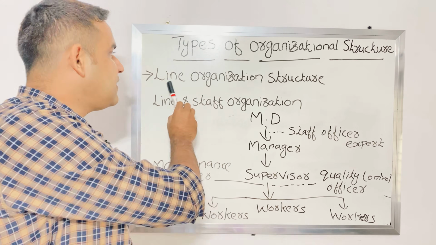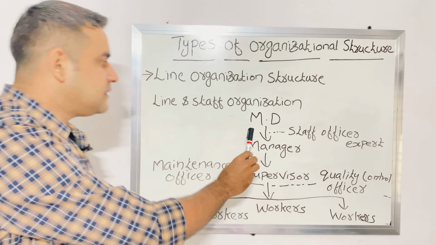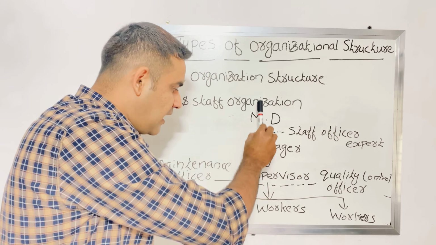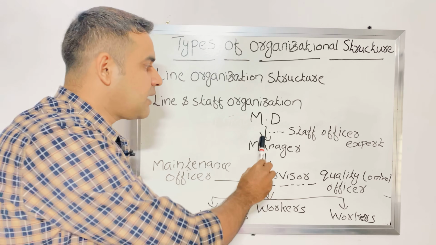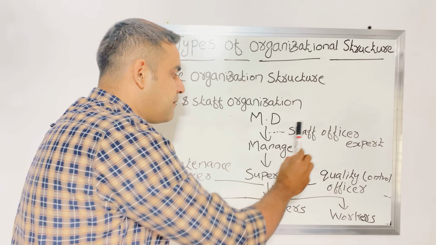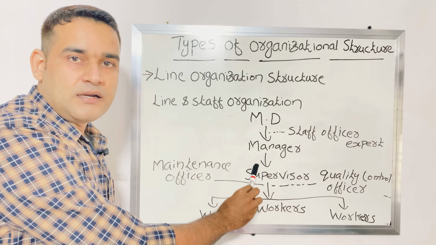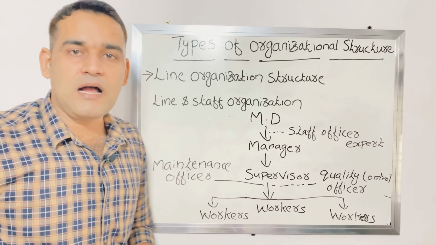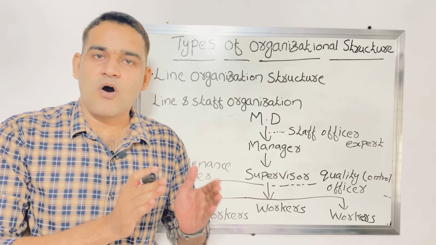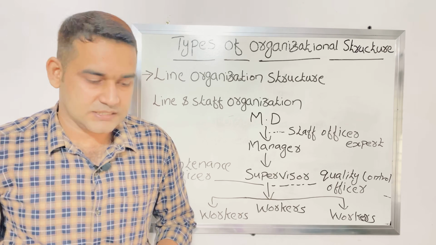It is the same as the line organization. In a vertical manner, the authority flows from top to bottom, but there will be staff specialists to give advice to the line managers. The recommendation or advice will be given by the staff experts, but the power or authority is with the line managers. They will take the decision to accept or reject the advice from the staff specialist. That is line and staff organization. Next type of organizational structure is functional organization.